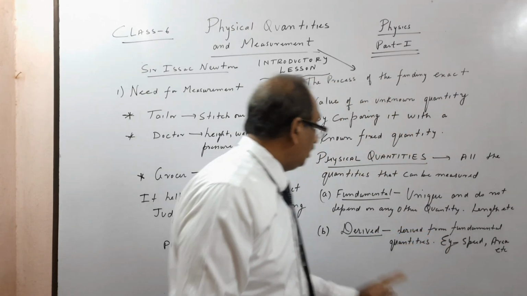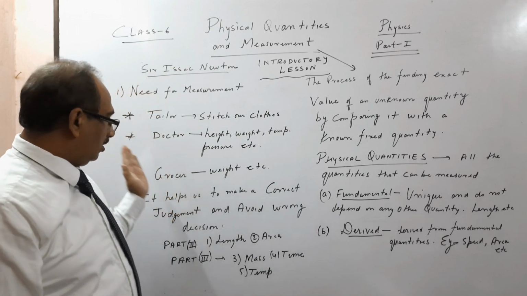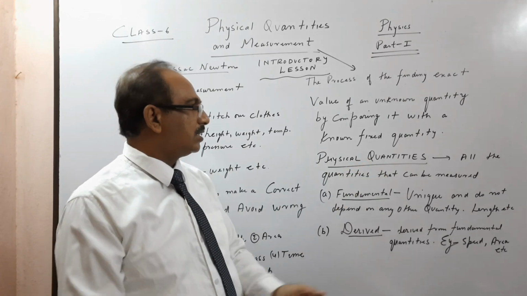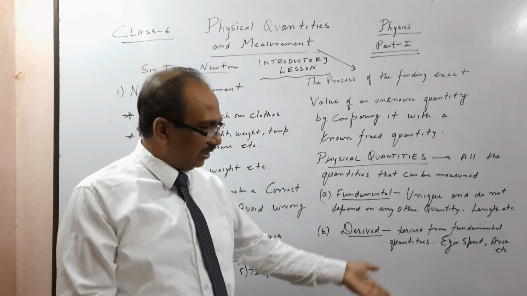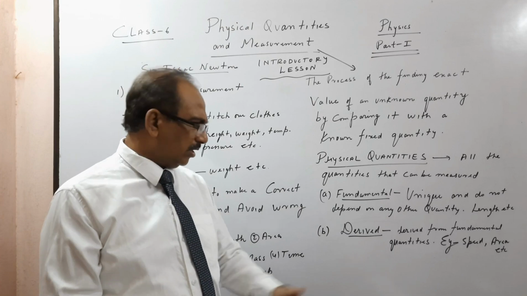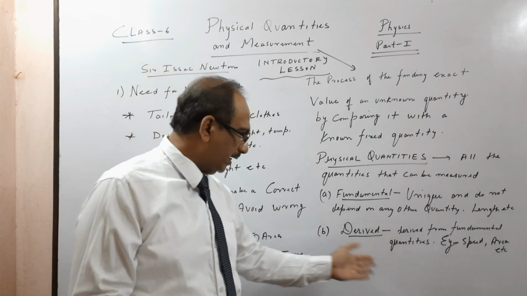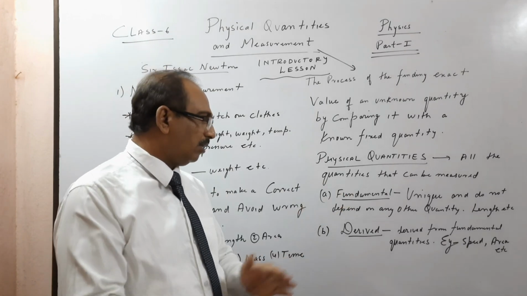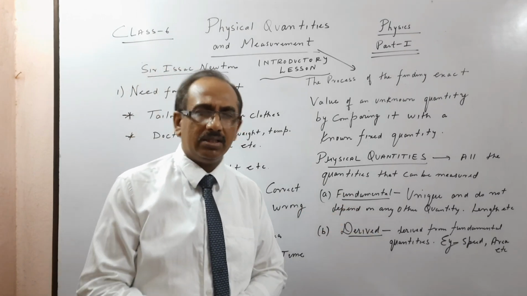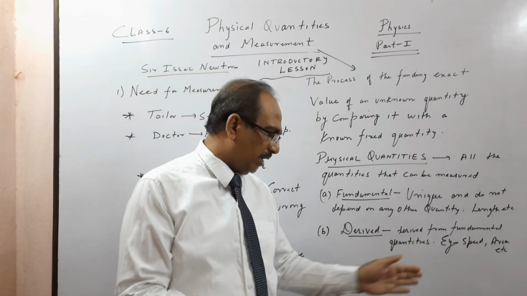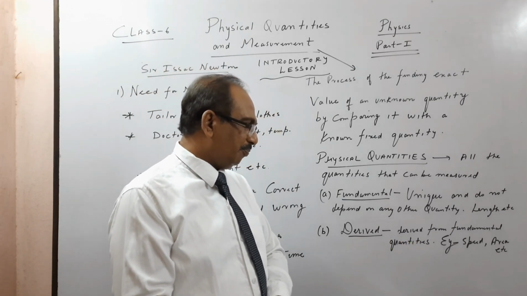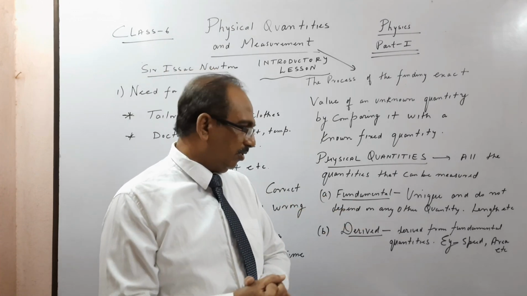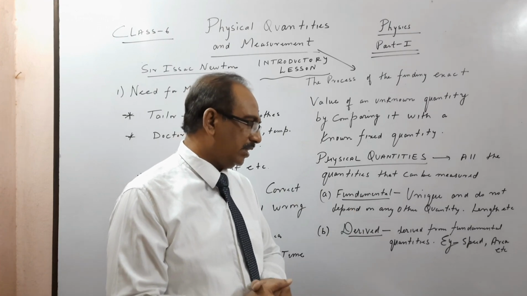So this was the first introduction: why we need them, and what physical quantities are, all that can be measured. I showed you various things. They are all different physical quantities. Length, mass, and time are generally fundamental. They are unique; they do not depend on anything. Most of the rest are derived units, like pressure I showed you. If you see TDS, it is the amount of salt in a given volume of water. Some of them are related to density.